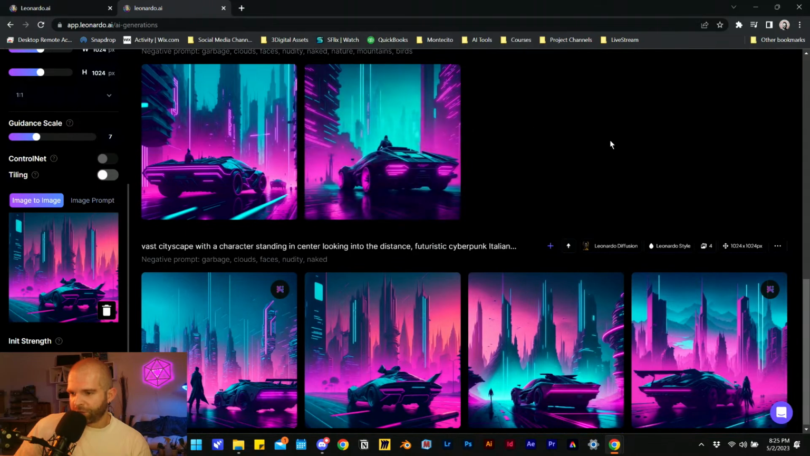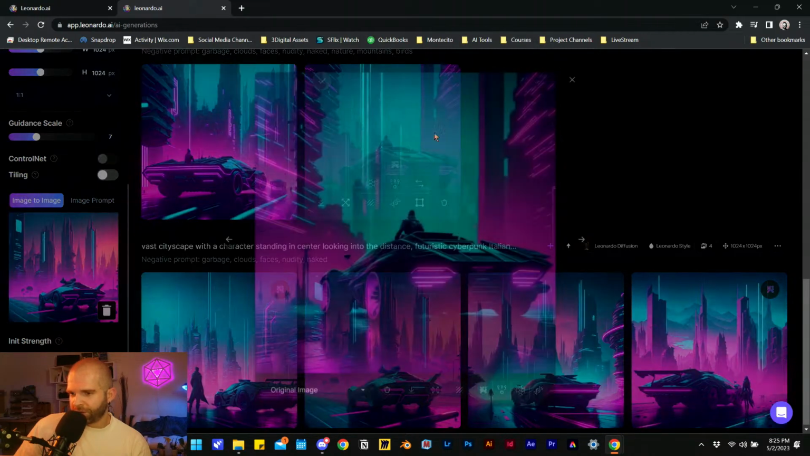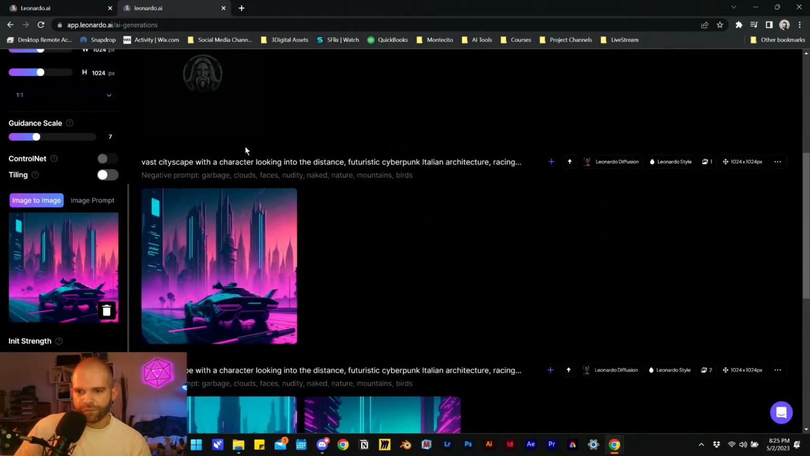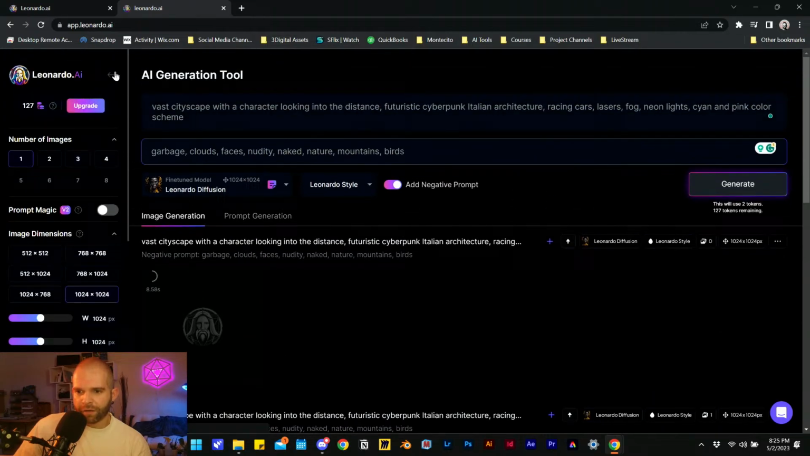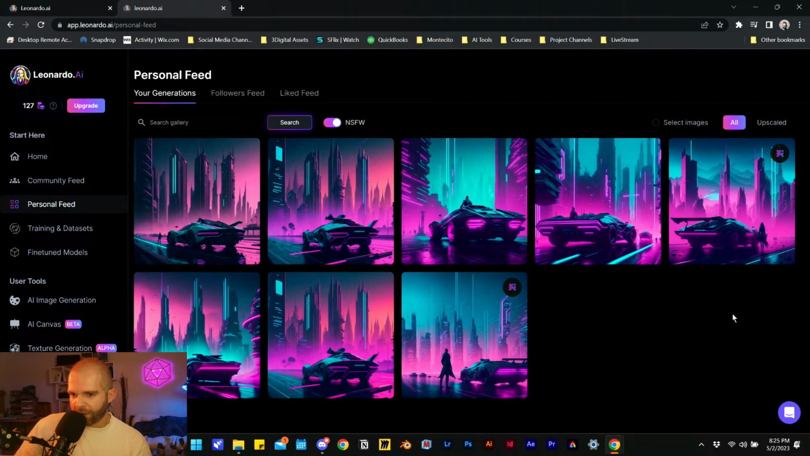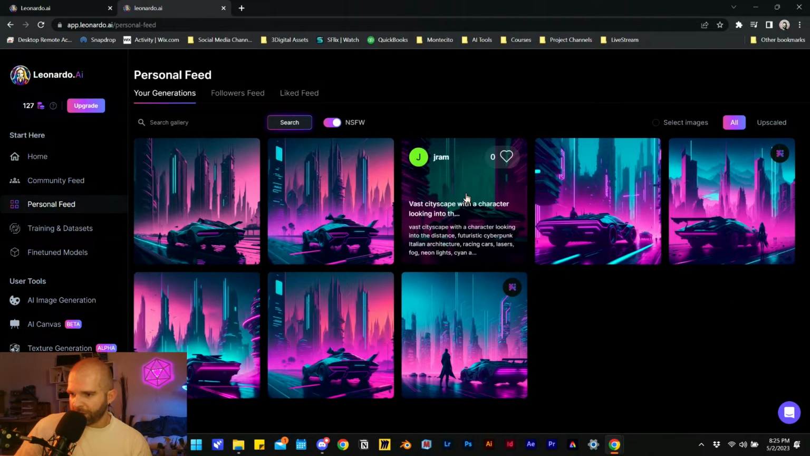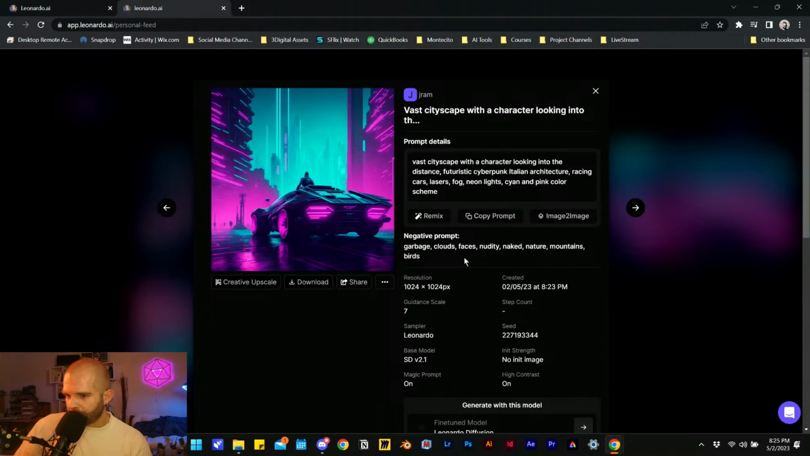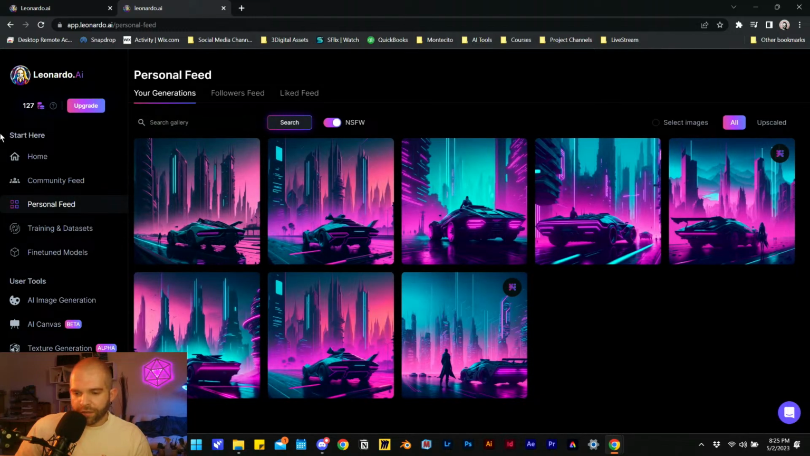And I wanted to take this one out to grab its seed. So I think for that, I'm going to have to back out into my personal feed. And there it is. And I can find over here the seed right there. Copy that number. Let's go back into the AI image generation section.